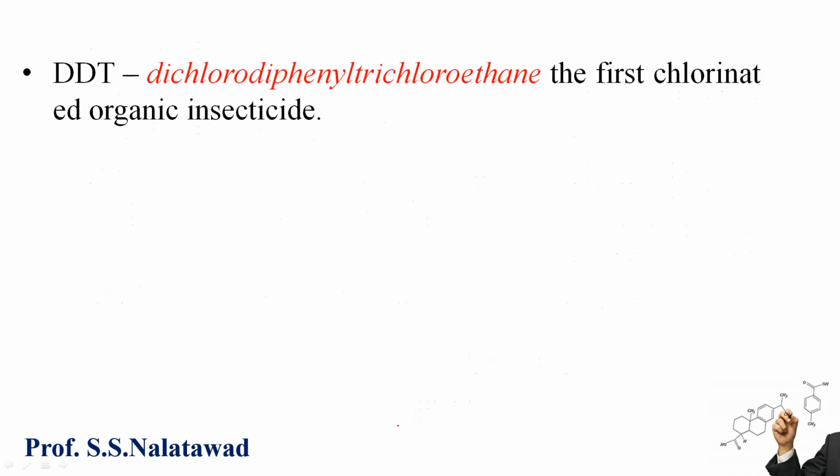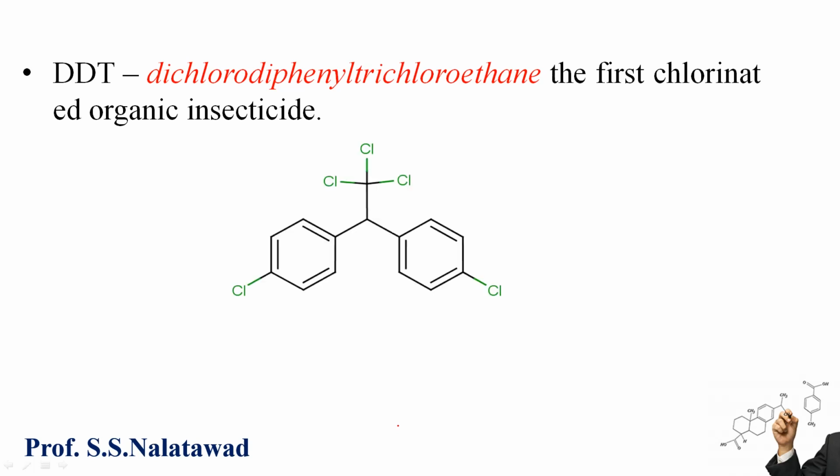The next application is DDT, dichlorodiphenyltrichloroethane. It is the first chlorinated organic insecticide. Here two chlorine atoms are attached to the two phenyl rings, and these chlorine atoms are attached to the aliphatic system. This is all about the introduction of haloalkanes and haloarenes. In the next video we will discuss classification, nomenclature, physical properties, chemical properties,